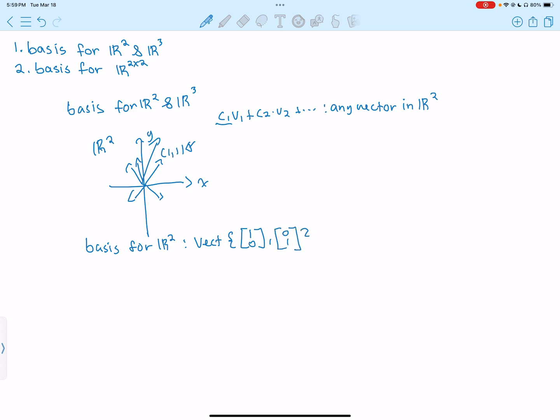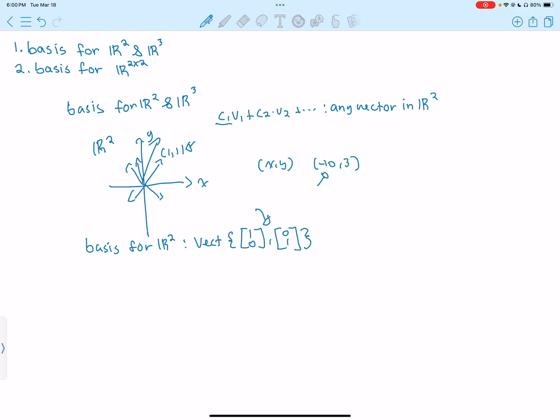And the reason for that is, if we take any vector in R2, we're going to have an X and a Y coordinate. Let's say we have -10, 3. We can see that using our basis vectors, we're able to find this.